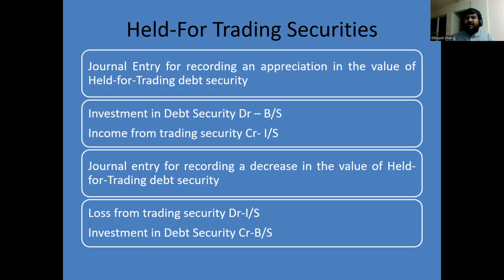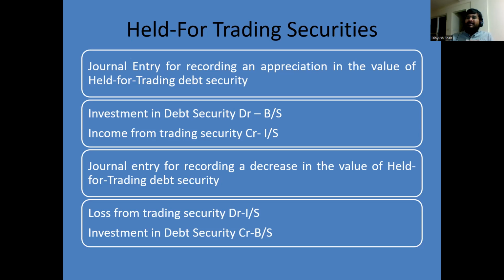What is the journal entry for recording a decrease in the value of a held for trading debt security? Very simple, just the reverse. Since the asset's value has declined from the date of purchase, the asset is credited. Generally, the rule is if the asset value increases, it is debited, and if the value of an asset has decreased, it is credited.